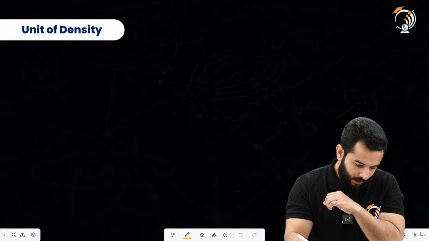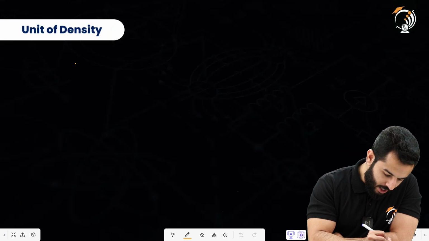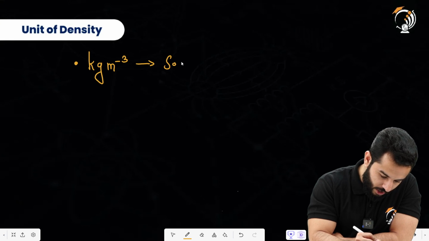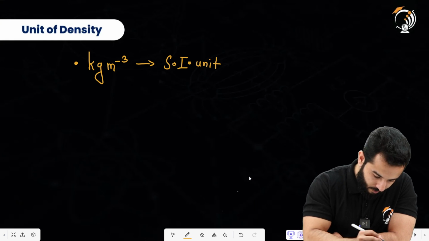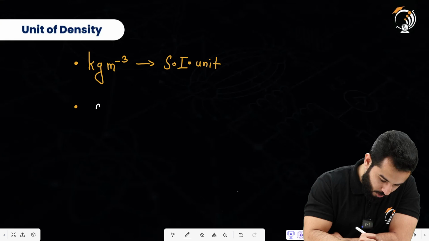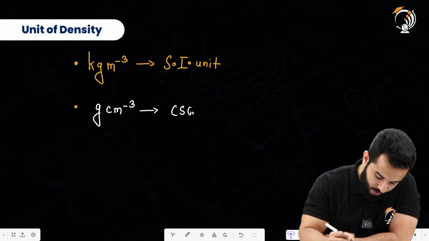Moving on, unit of density, we have already covered it. The SI unit is going to be kilogram per meter cube. You are going to mostly use this unit only, and the CGS unit is going to be gram per centimeter cube.